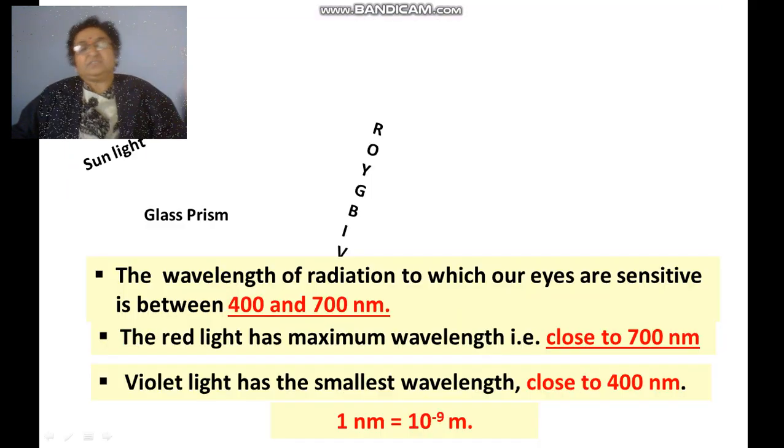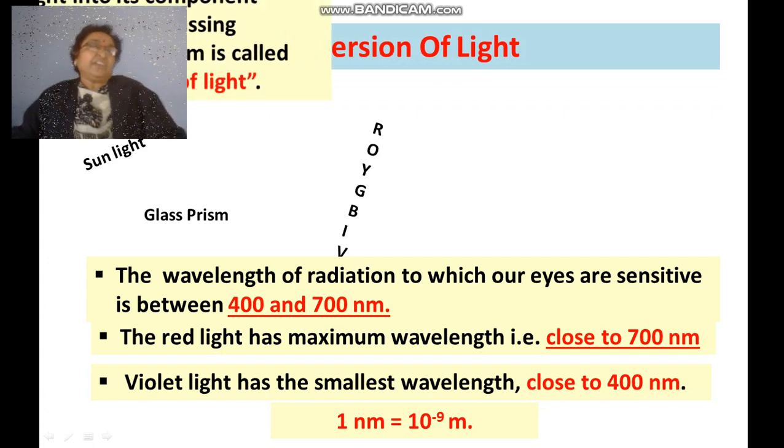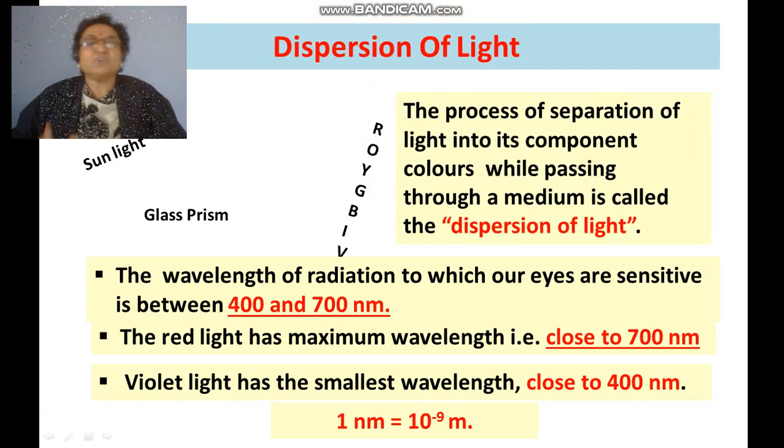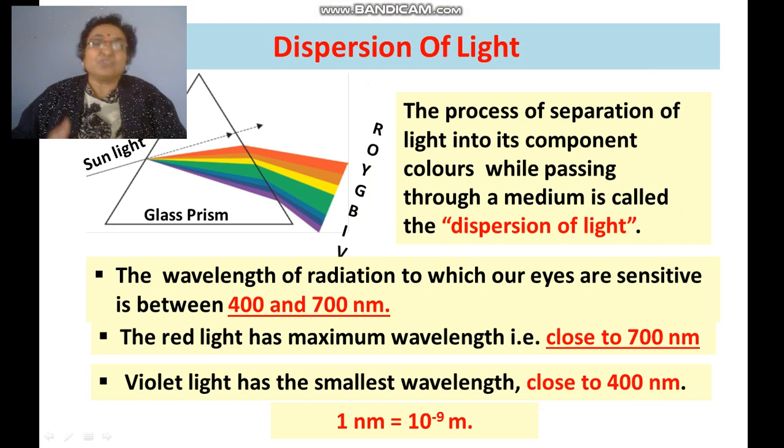The next topic is dispersion of light. What is dispersion? The process of separation of light into its component colors while passing through a medium is dispersion of light. Remember the name VIBGYOR. If a question is asked to put the colors in the sequence of deviation: red light has the maximum wavelength, so it deviates minimum, and violet light has the smallest wavelength, so the deviation is maximum.